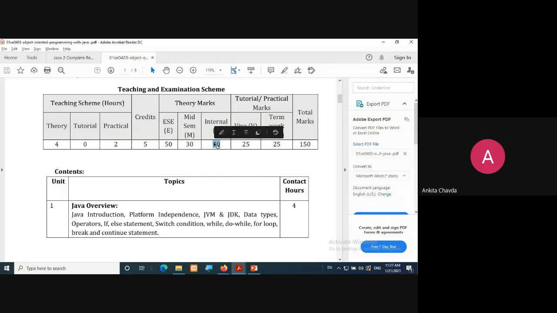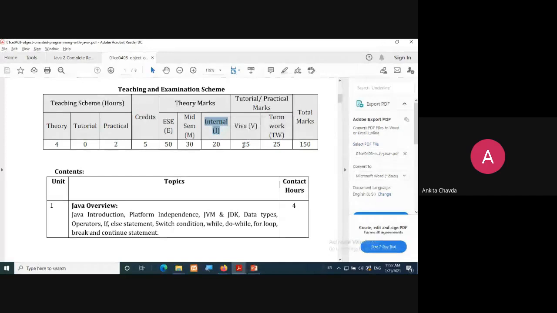So based on that, you will be having some questions which you will write, okay? And based on that, you will get the marks. 15 marks for that, and for 5 marks we will take the quiz, or you can say the MCQ questions, okay? So 15 plus 5, finally you will get this internal marks 20.